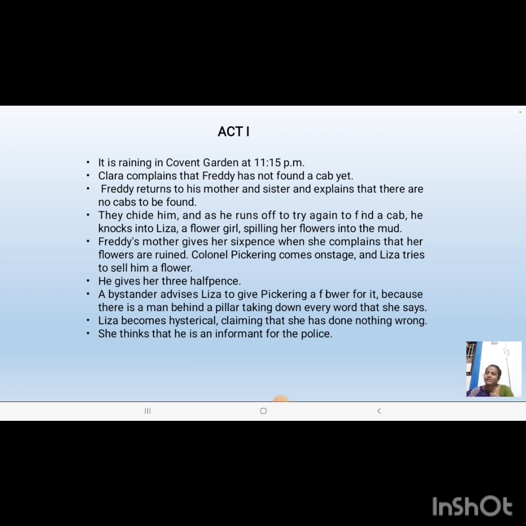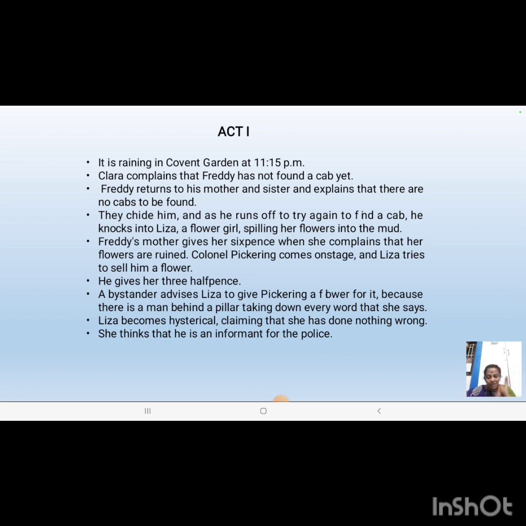One of the bystanders, one of the men from the mob, will warn Eliza, saying, look, a man is standing there with a note. He has been noticing all your words. I guess he is an informer of the police. So if you misbehave, he will definitely catch hold of you and you will be arrested. On listening to these words, Liza was scared. She was terrified to the core.